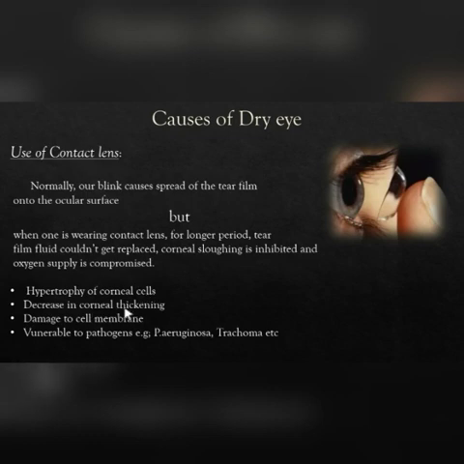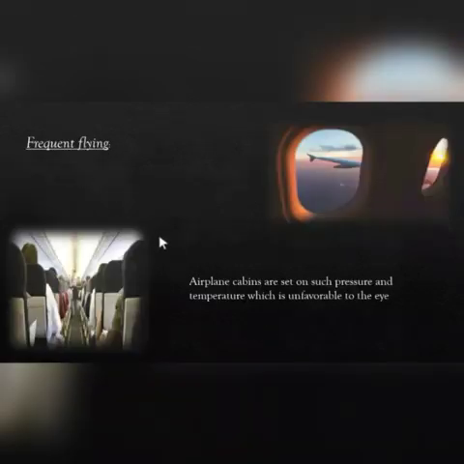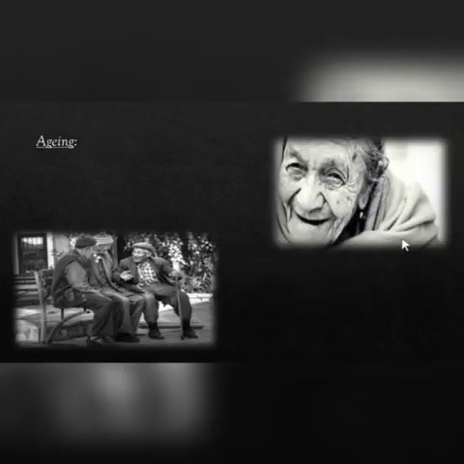as well as damage to the cell membrane, making it vulnerable for many pathogens to get attached with the glycocalyxes of the apical layer of the cornea. For example, Pseudomonas aeruginosa and Trachoma, and many other viral and fungal species as well. Frequent flying: air cabins are set to such a pressure and temperature that is not favorable for the normal eye, so it can lead to dry eye.